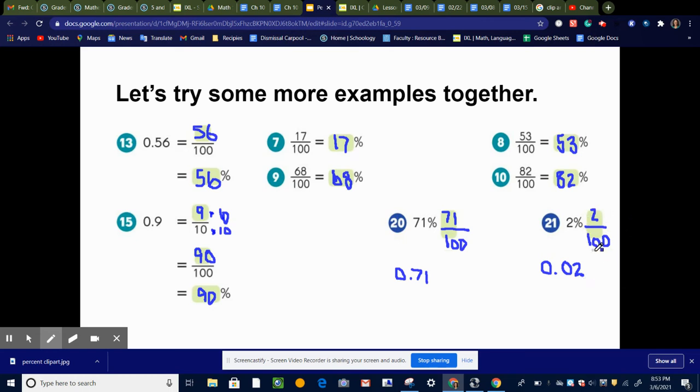Now, another thing to note is if I wanted to leave this as a fraction, this fraction can be reduced. I can divide both the numerator and denominator by 2, and that would give me 1/50th. So that is another way to write this. I can write this fraction in simplest form, which would be 1/50th. And 1/50th means 2 hundredths, which means 2%.